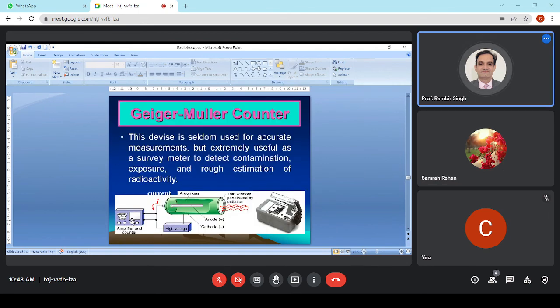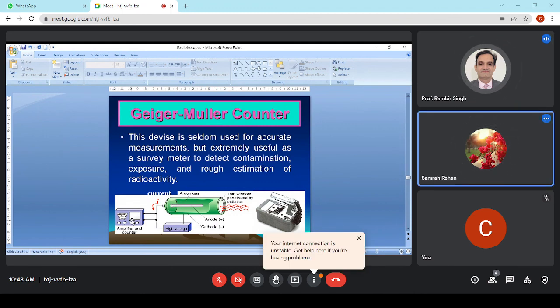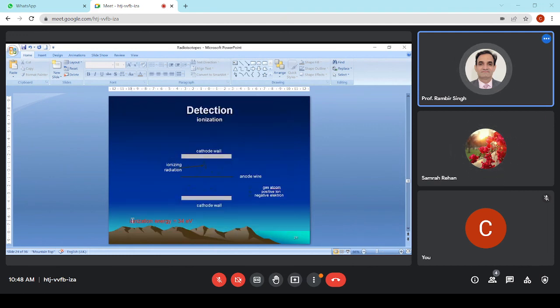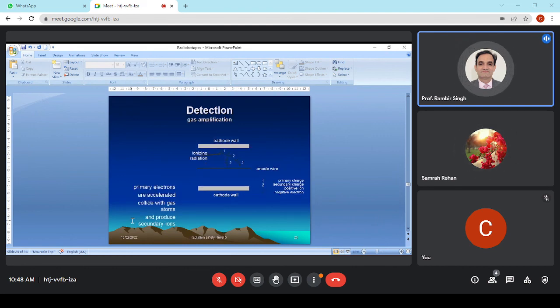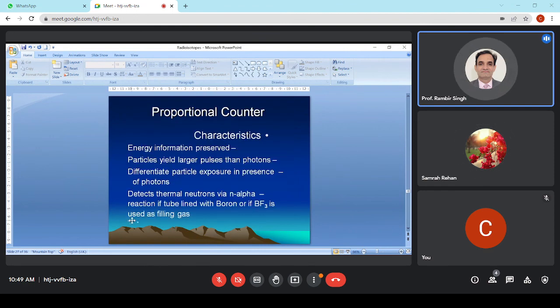That's why it is called Geiger; Geiger means giga range. Geiger-Muller counters are among the most widely used counters in biology. Proportional counters we are not using, so I'll skip that.